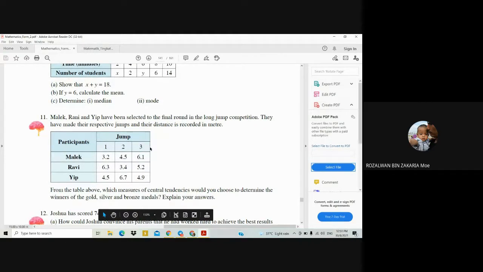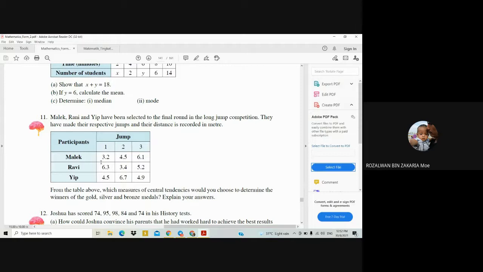All right. So from this data, firstly, you have to check whether there is an extreme value or not. If you look at this data, there is no extreme value. So the best measure of central tendency you can use for this data is the mean, because you can use the mean if there is no extreme value in the set of data, and also the mean will show the entire information for the data.